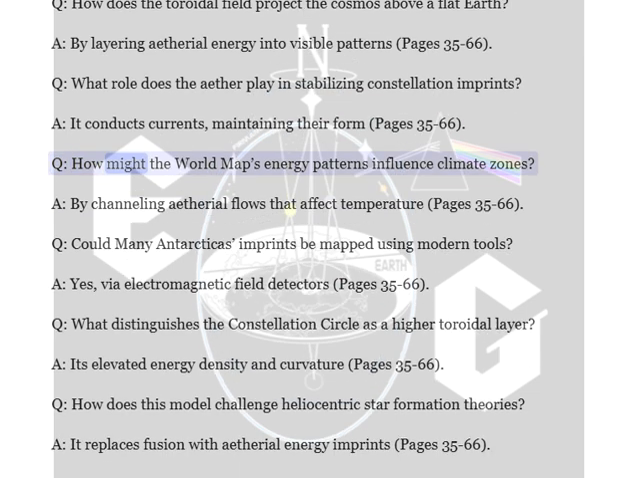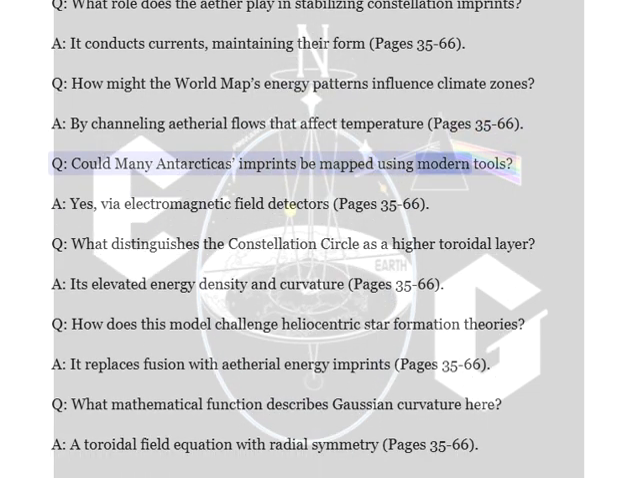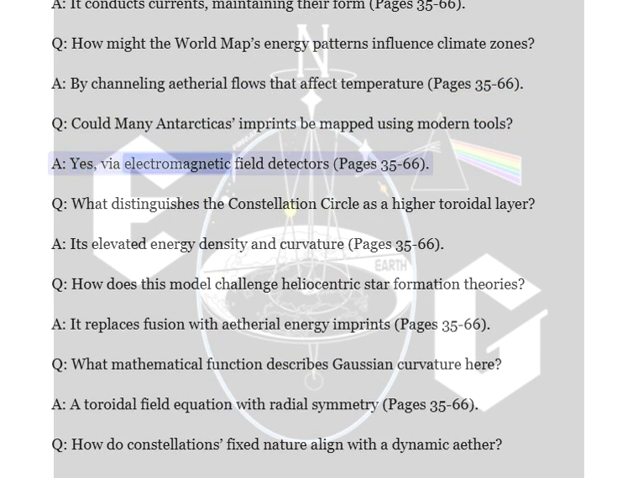Q. How might the world map's energy patterns influence climate zones? A. By channeling ethereal flows that affect temperature, pages 35 to 66. Q. Could many Antarctica's imprints be mapped using modern tools? A. Yes, via electromagnetic field detectors, pages 35 to 66.